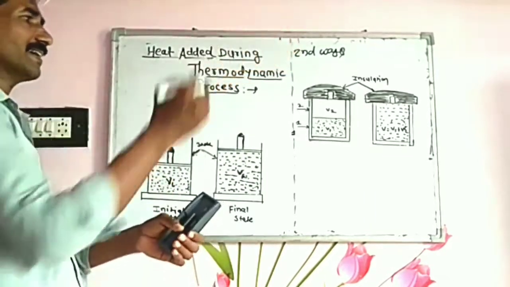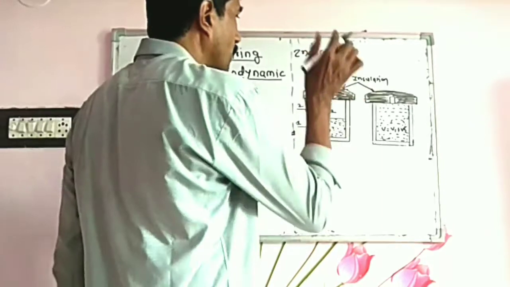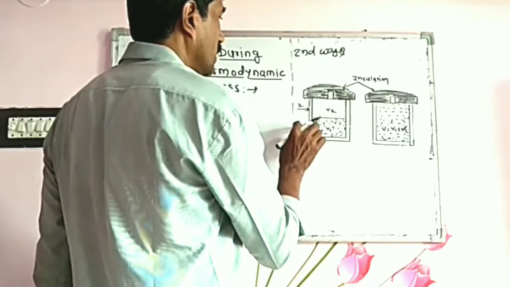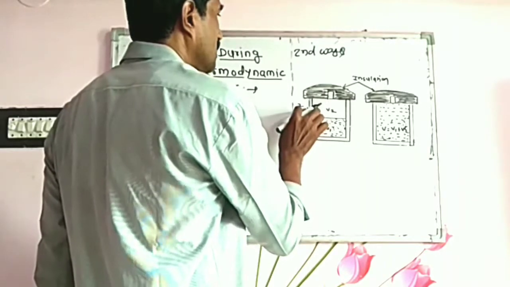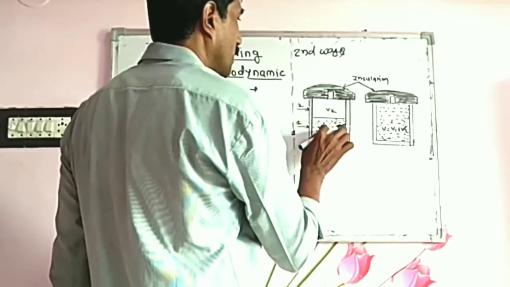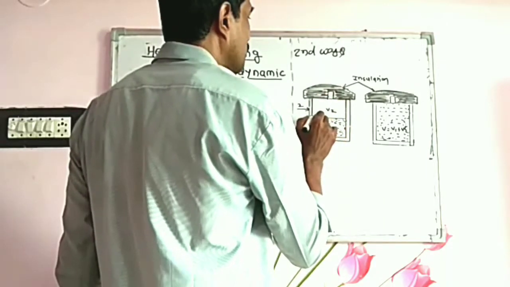In the second way, the gas cylinder is divided into two compartments. The first compartment is denoted by 1 and the second by 2. The volume of the first compartment is V1 and the volume of the second is V2.